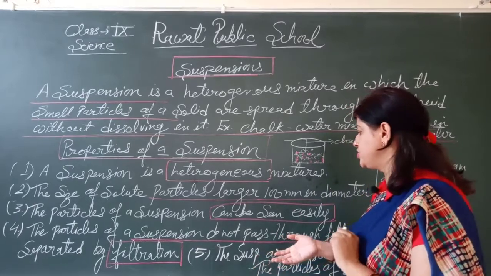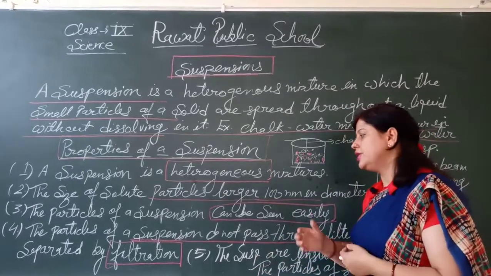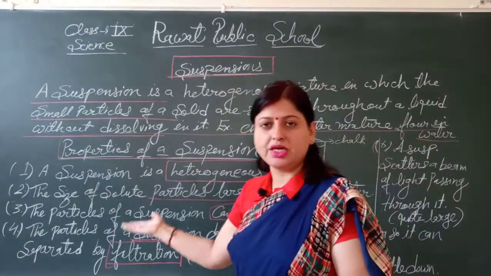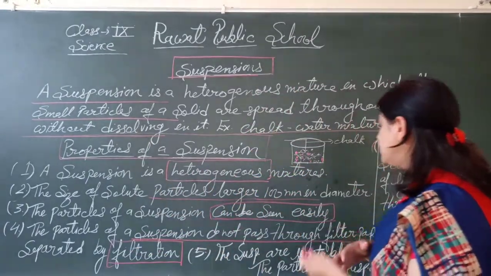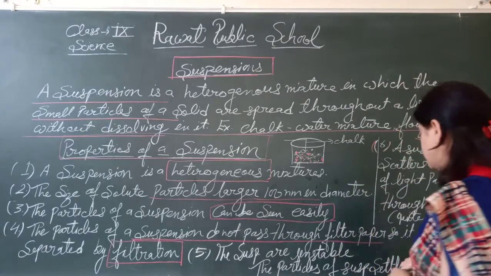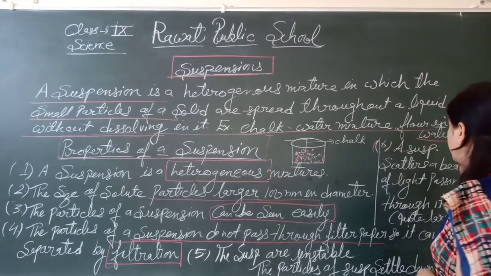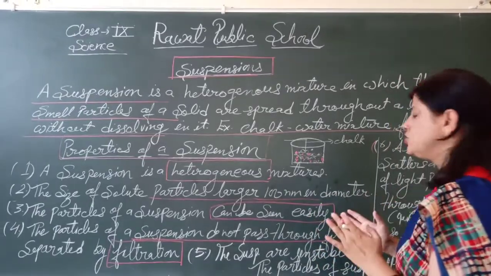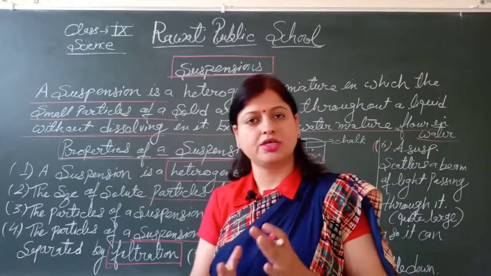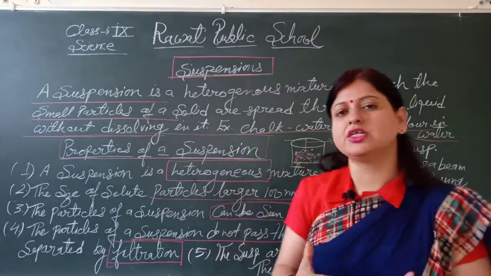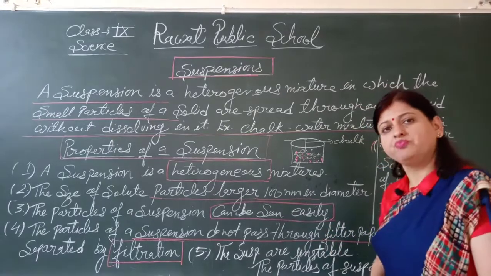The particles of a suspension can be seen easily. They cannot pass through filtration, so a suspension can be separated by filtration. And suspensions are unstable. The particles of a suspension settle. Now a suspension scatters a beam of light passing through it, because the particles of the suspension are quite larger.